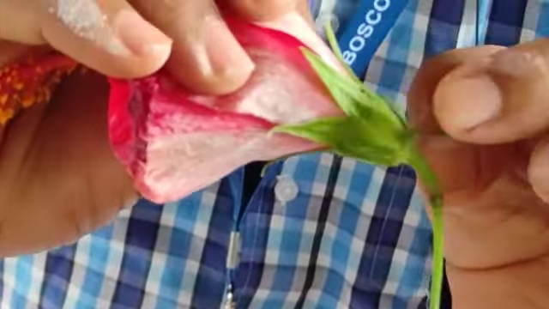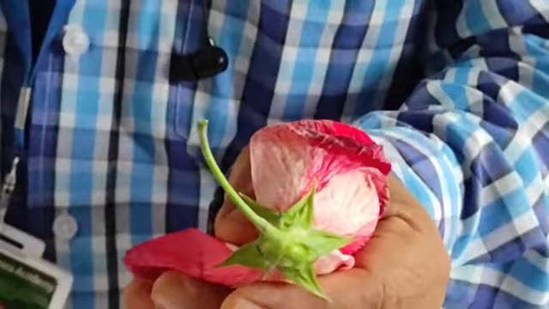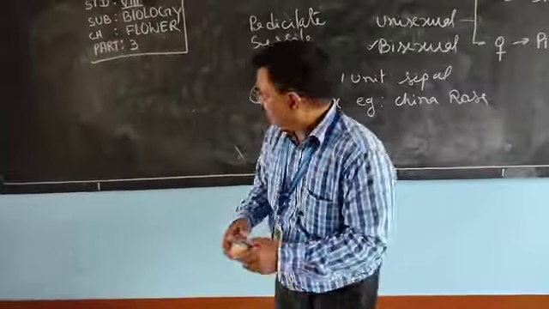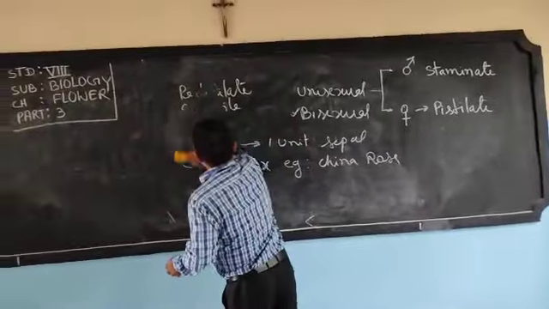Now some more things which we have to discuss. See, this is calyx, the green part, and this is corolla. It is not necessary that in every flower calyx and corolla are separate whorls. Calyx and corolla may not be separated. Try to understand.